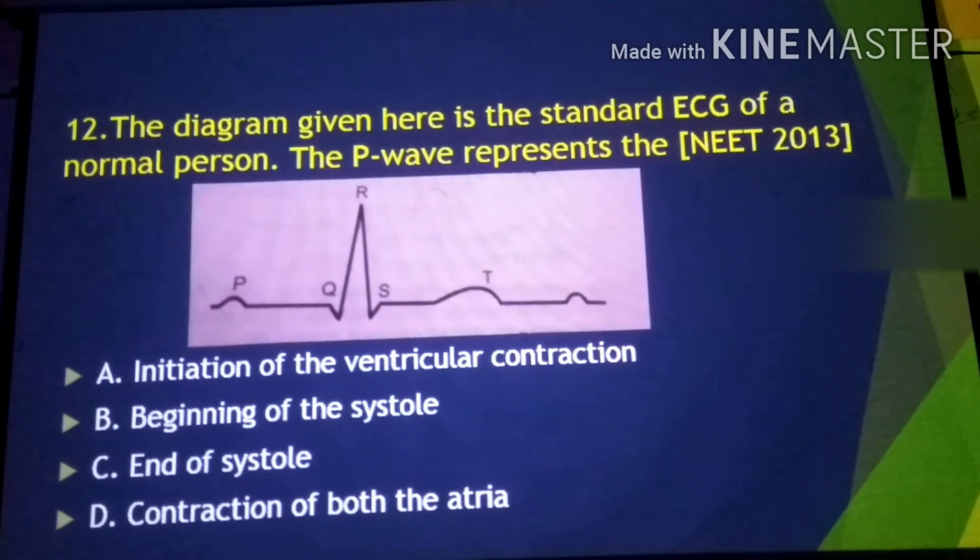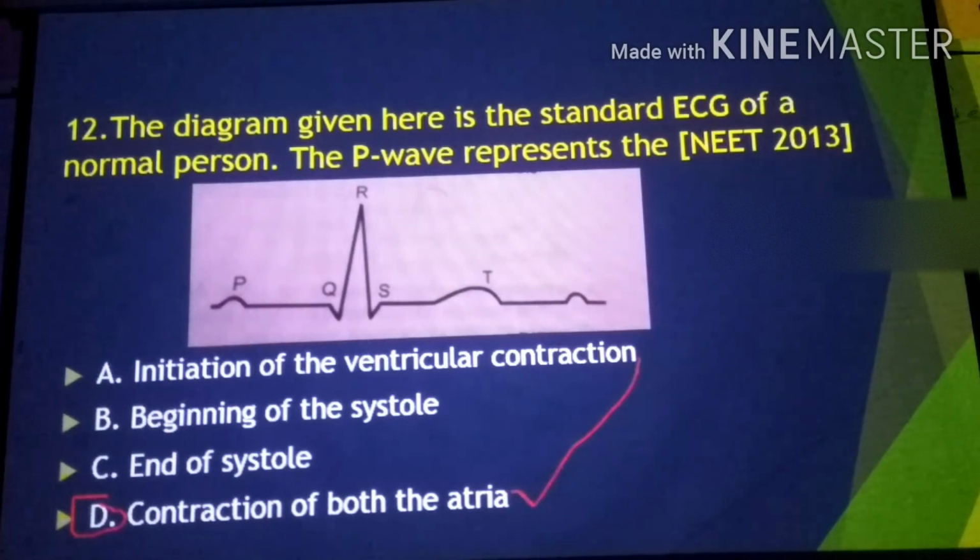So in this case the P wave represents atrial depolarization, atrial contraction. It means contraction of both the atria takes place. So the correct option is D. Fourth option is correct.